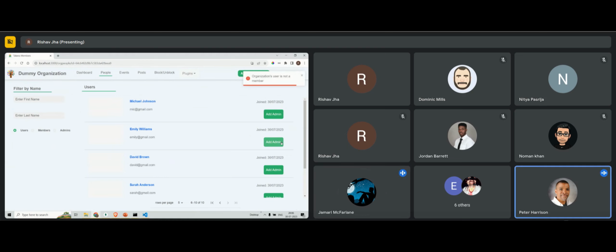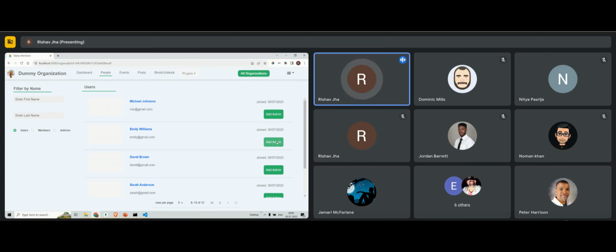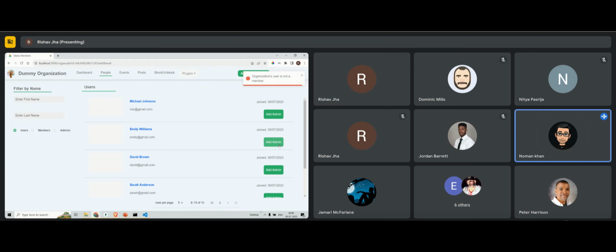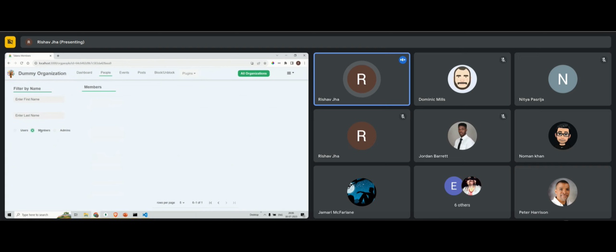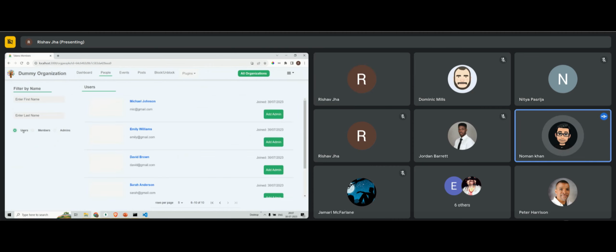Okay, we are getting this error: organization user is not a member, so we have to make Emily Williams a member, and then we can make her an admin. I have one more question. If she is not a member, then why is she here in the list? That's true too. Okay, so you can see on the left hand side over here, we have this users parameter. Here all the users can be shown, and when I click on members, I can only see the members of this organization. But what is the use of seeing all the users in an organization? Yeah, why would you see users that don't belong to this organization?